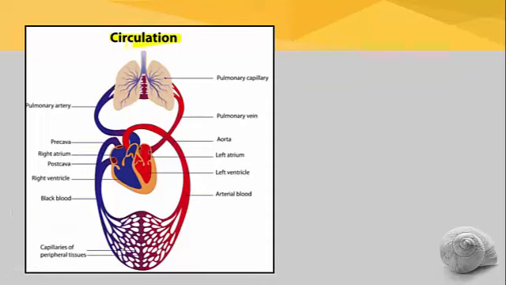What is this circulation? Movement of blood through all the blood vessels of the body, when it is pumped by the heart, is called circulation.